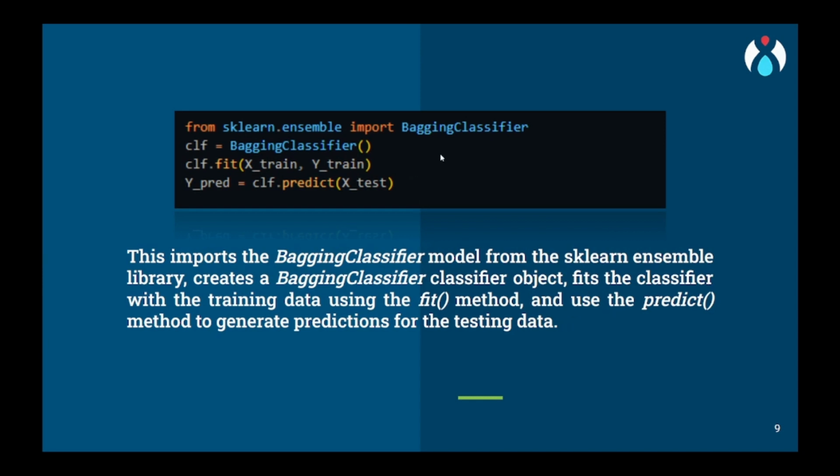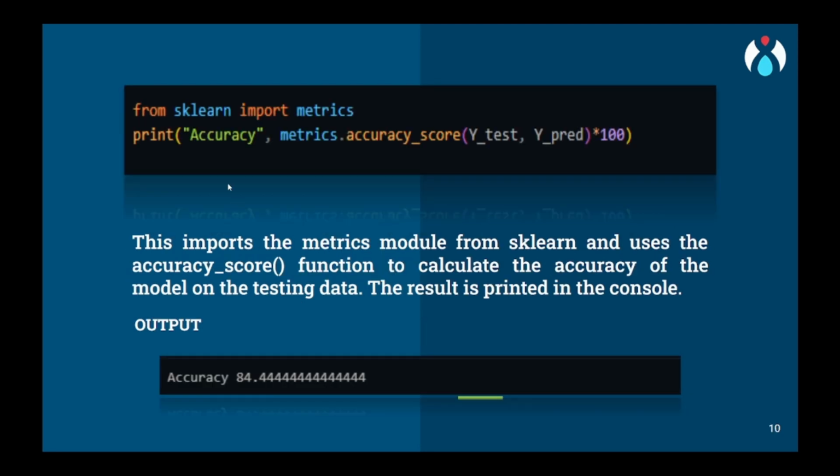Here we will import the bagging classifier from the ensemble library and store it in a classifier variable, and we will fit the variable with the training data, that is X and y train, and we will assign a new variable y pred and predict the values from X test using the model and store them in y pred. Now to check the accuracy, we will import metrics from sklearn, and using y test and y pred, we will calculate the accuracy.